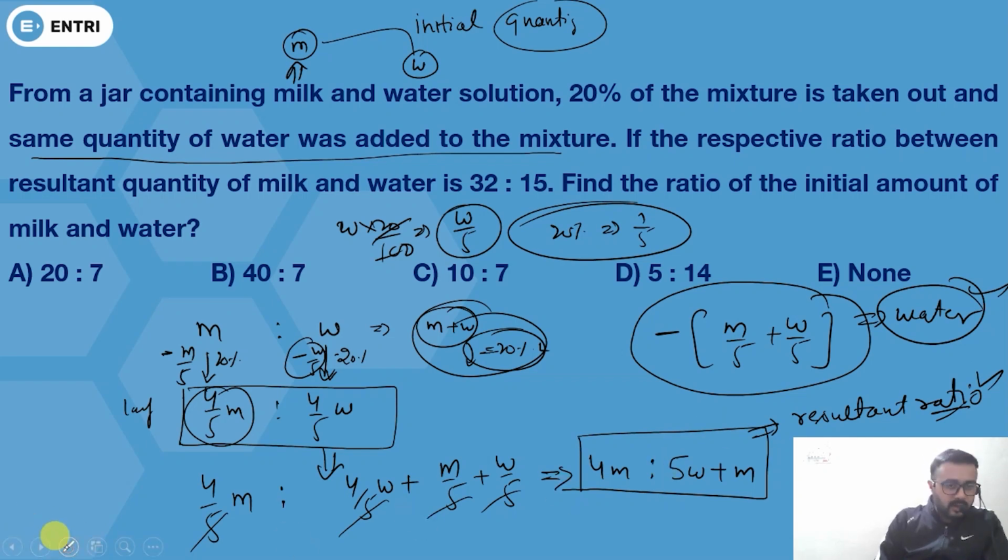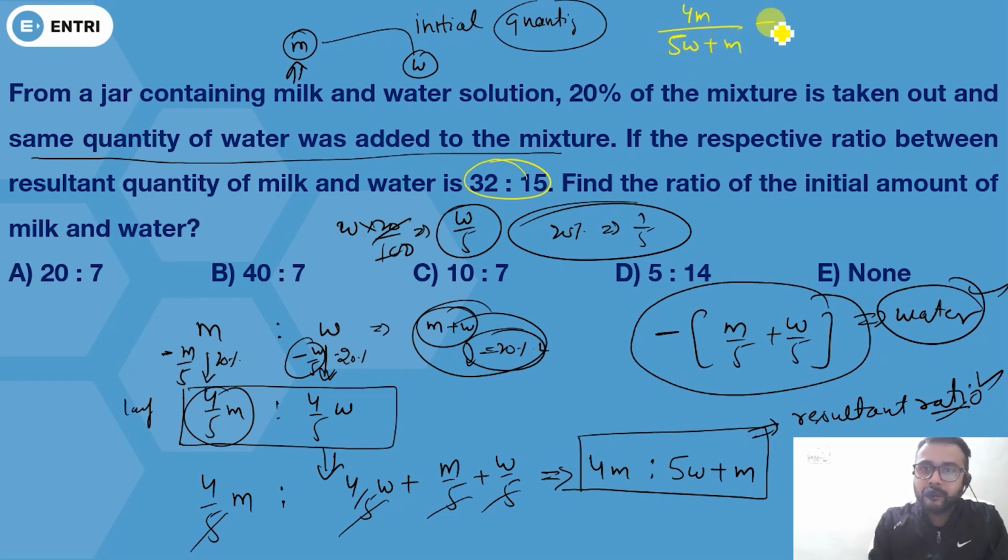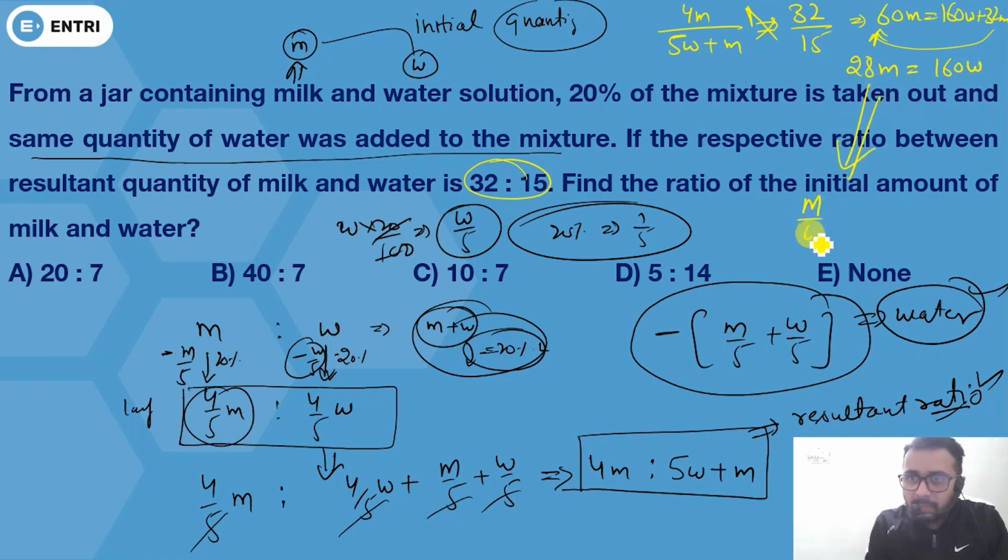If this is your resultant ratio, in the question the resultant ratio is given as 32:15. So can I write here 4M divided by 5W plus M equals 32/15. Now cross multiply, you're going to get 60M equals 160W plus 32M. Now this will come here and subtract here. You'll get 28M equals 160W, or you can write it as M upon W equals 160 by 28. So I hope this concept is clear.